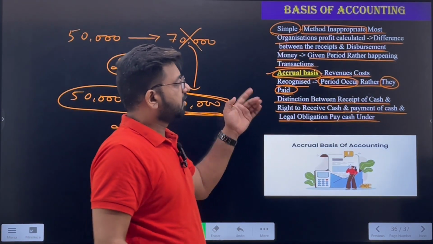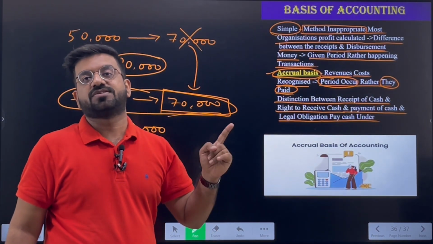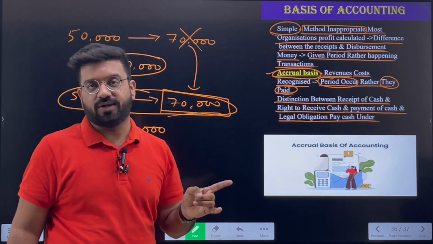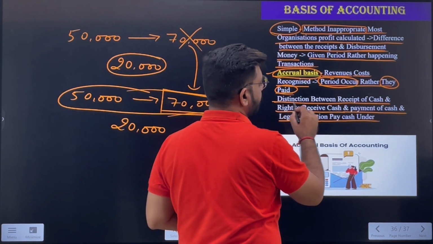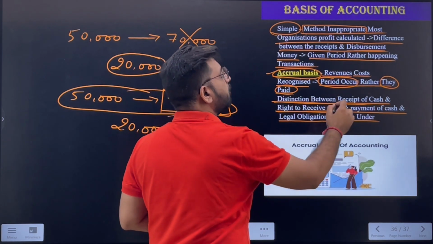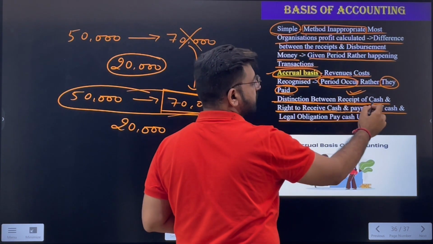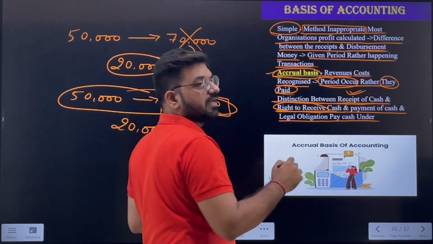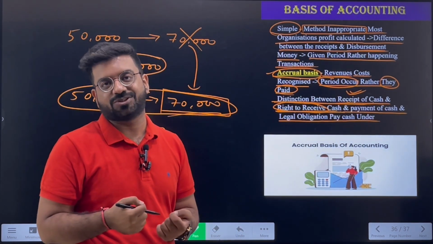But the cash basis says only when the cash is received, it will only be recorded at that time. So there's a distinction between receipts of cash and right to receive. Both of them will be recorded. Either the cash is received or the right to receive cash has been established. Okay.